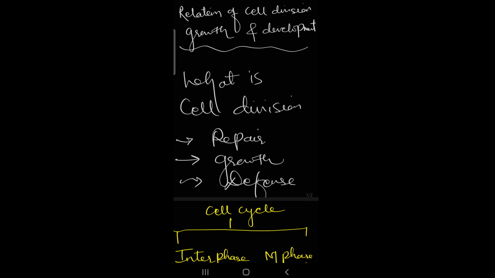Good morning, children. Last class we started our chapter on life processes, reproduction, growth, and development, and we have seen so many topics related to that. For example, reproduction in human beings, male and female, and also in plants. Today our first topic is the relation of cell division, growth, and development.